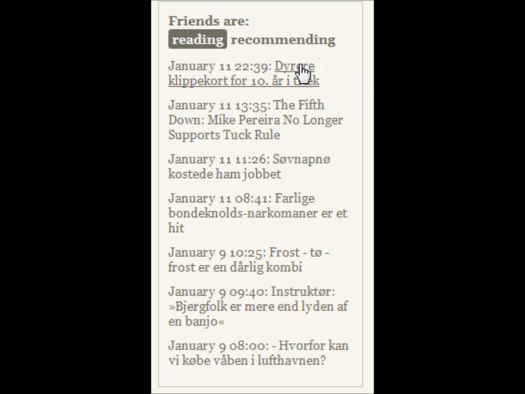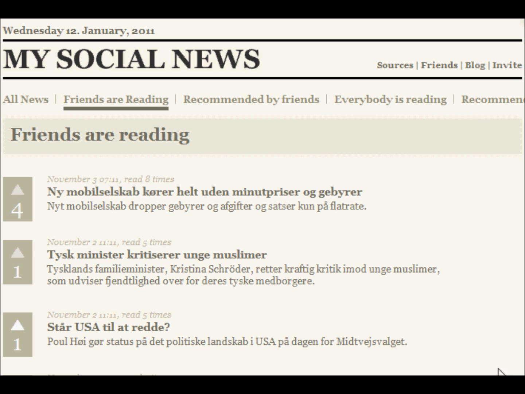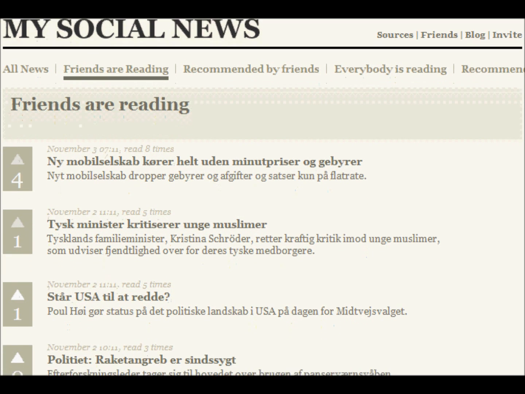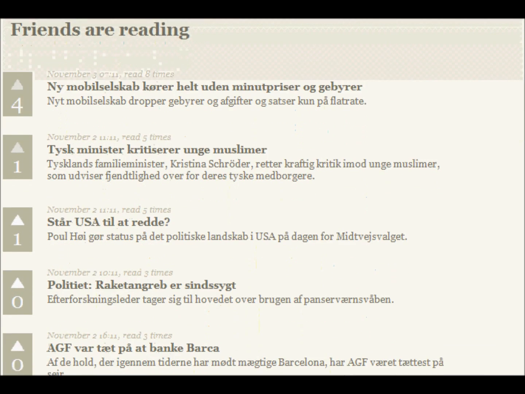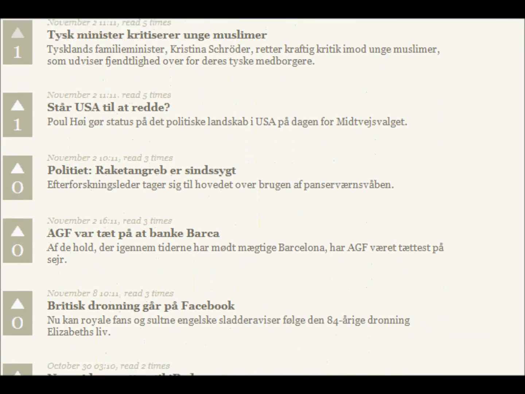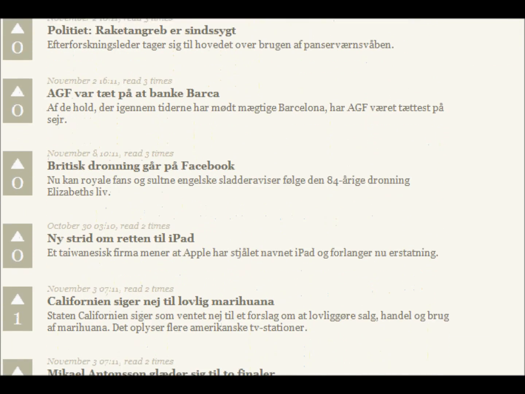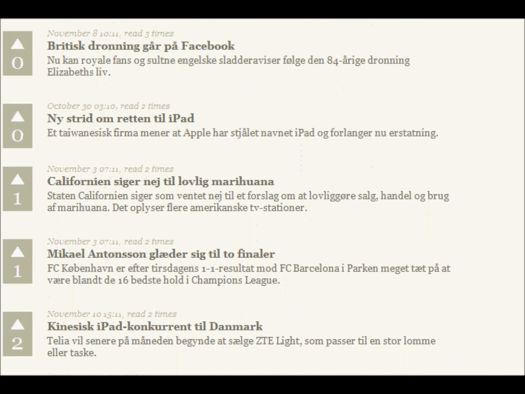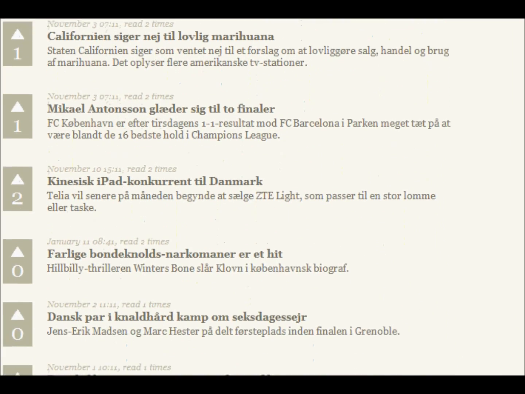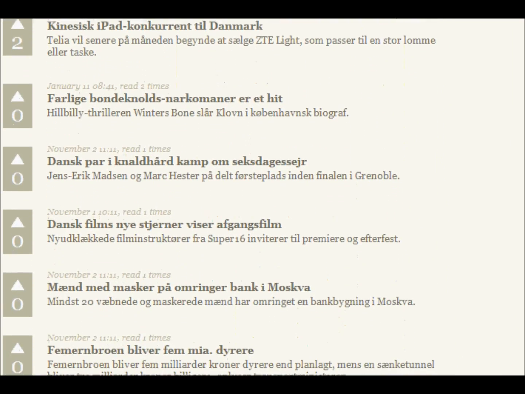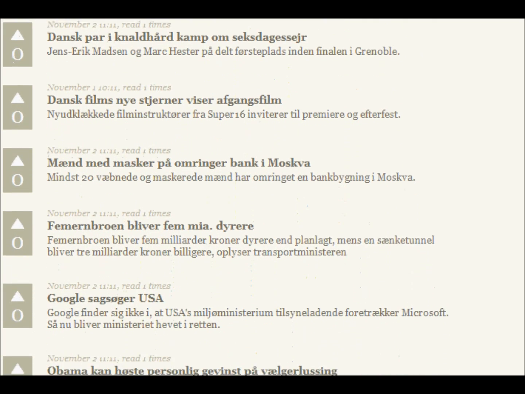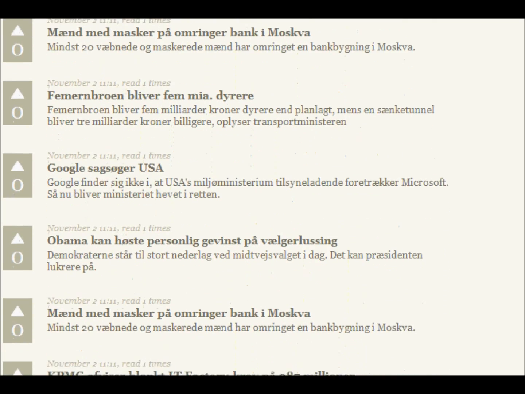You can see what your friends are reading in this box on the front page. But you can also go to the Friends Are Reading page, where you can see the full list of what your friends are reading. When you've been using the site for a while, you will notice that the news stories on this page are much more relevant and interesting because they've been selected by your friends.